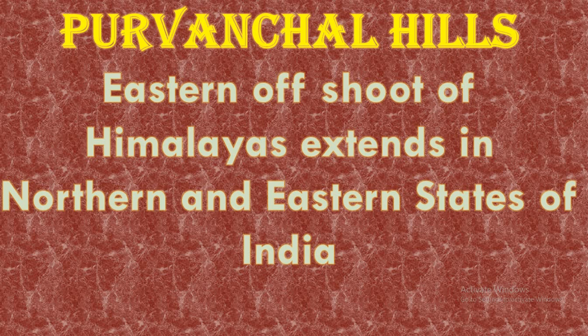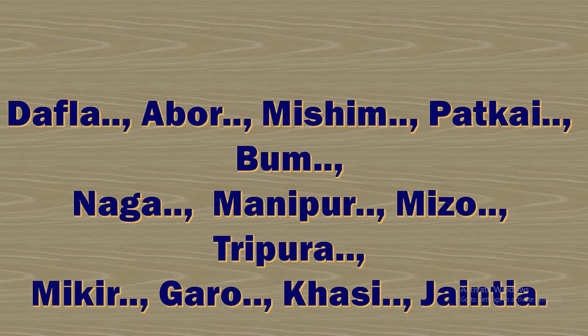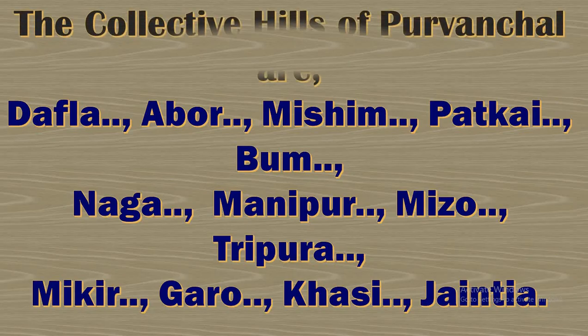What are these hills? The collective hills of Purvanchal are Dafla Hill, Abor Hill, Mishmi Hill, Patkai Hill, Bum Hill, Naga Hill, Manipur Hill, Mizo Hill, Tripura Hill, Mikir Hill, Garo Hill, Khasi Hill and Jaintia Hills. All these collective hills together are called Purvanchal Hills.